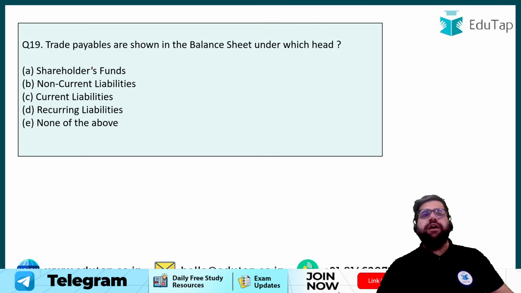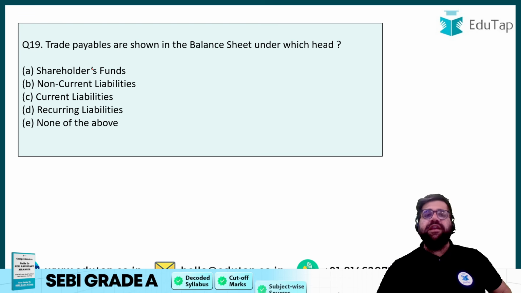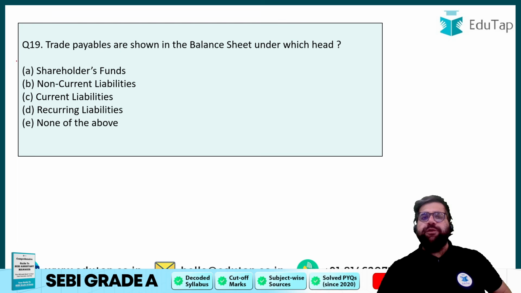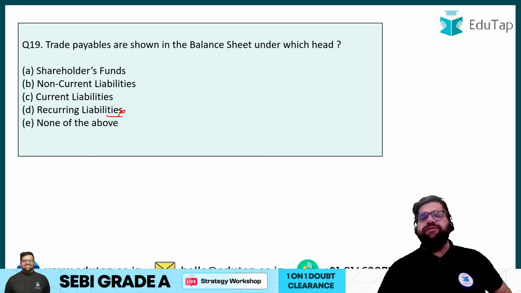Question number 19 now. Trade payables. Trade payables are basically your what? Shareholder fund? Will it be shown in non-current liability? Will it be shown in current liability? Reoccurring liability or what? See, if you are making balance sheet, then there is nothing like reoccurring liabilities. So this was just given to confuse you.